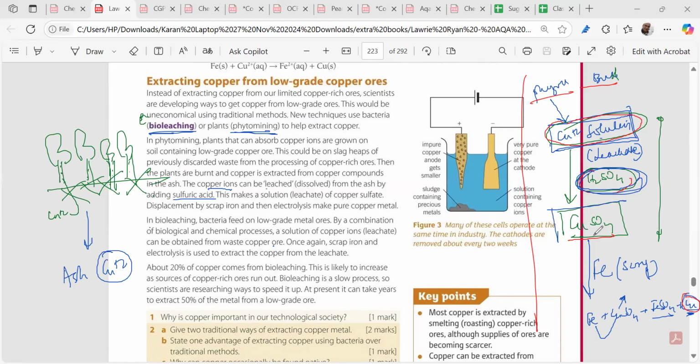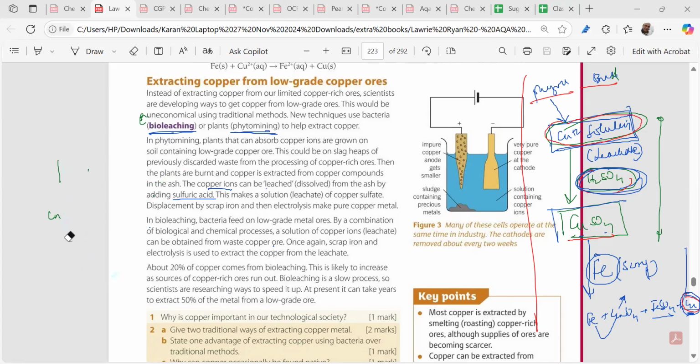And after that, what are we doing? We are taking scrap iron to displace copper from copper sulfate. And finally, we are taking the copper which is coming out and we are doing electrolysis. Now, this process is called phytomining. In bioleaching, what happens? Please open your book and write over here this. Memorize this.